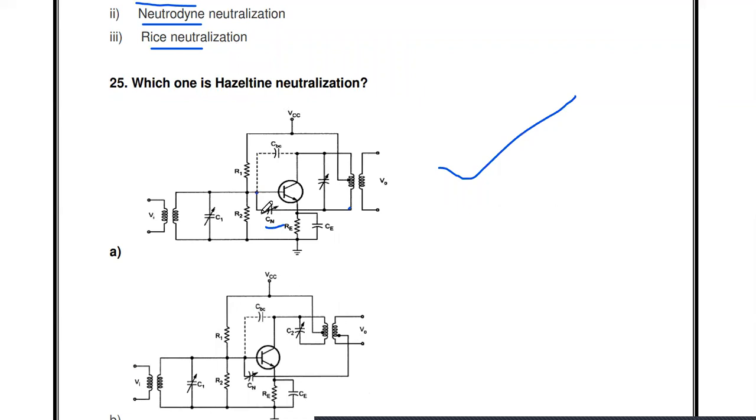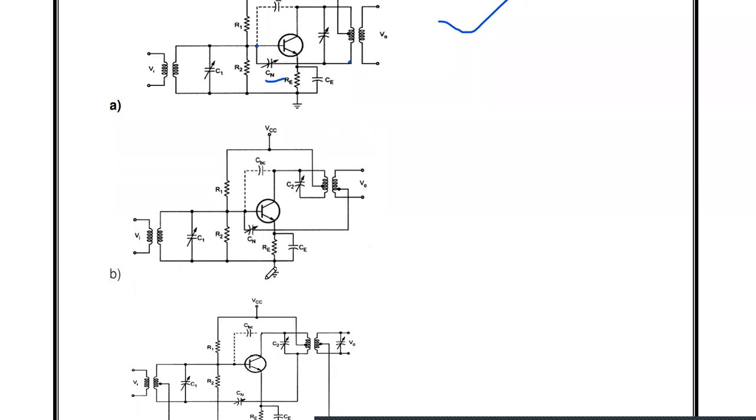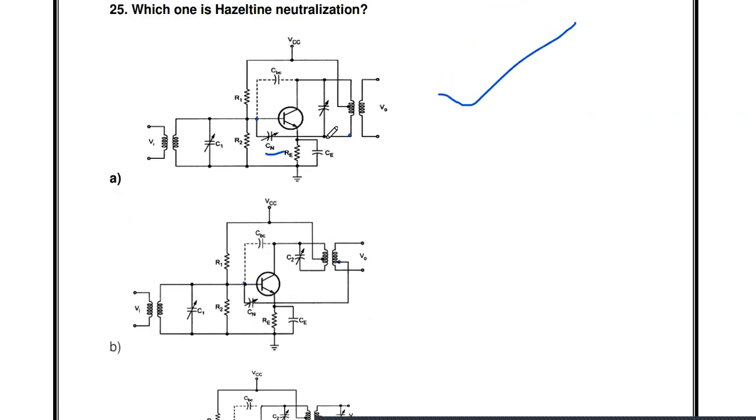This concept is called Hazeltine neutralization. The second one is called Neutrodyne neutralization. In Neutrodyne neutralization, the neutralizing capacitor Cn is connected between the base and the lower end of the secondary winding of the transformer. In Hazeltine, Cn is connected to the lower end of the primary winding, but in Neutrodyne, the other end of Cn is connected to the secondary winding of the transformer.